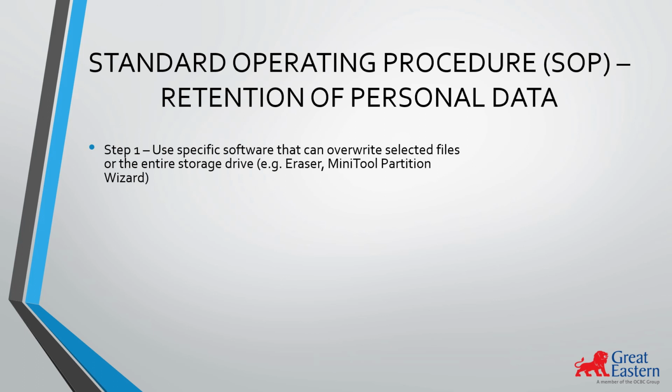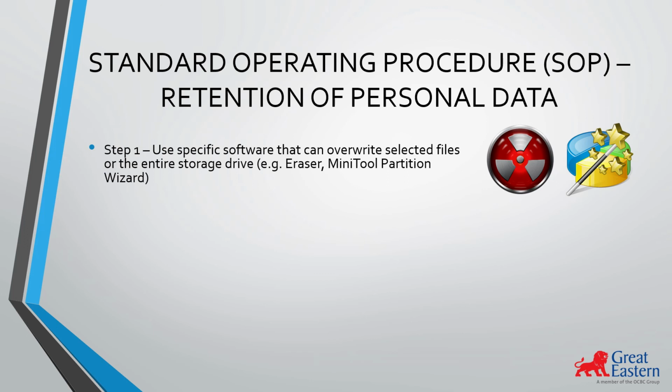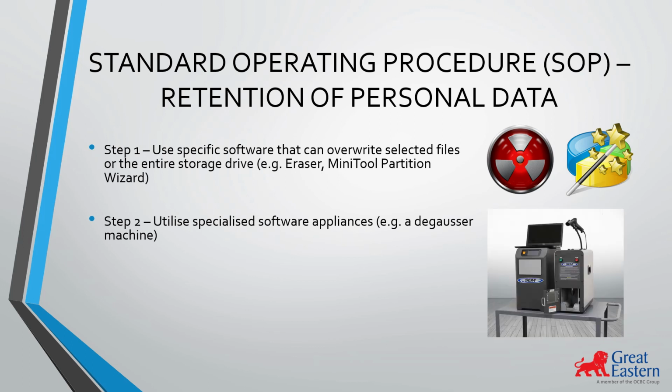Step 1. Lending a hand from designated tools such as Eraser, MiniTool Partition Wizard that are capable of overwriting selected files or the entire storage drive. Step 2. Usage of specialized software appliances such as a degausser machine, which produces a strong electromagnetic field that can destroy magnetically recorded data on electronic media.